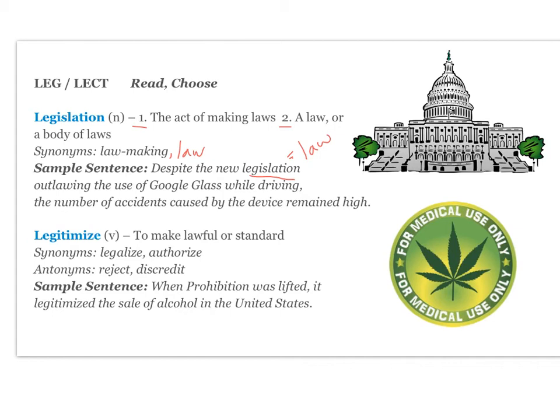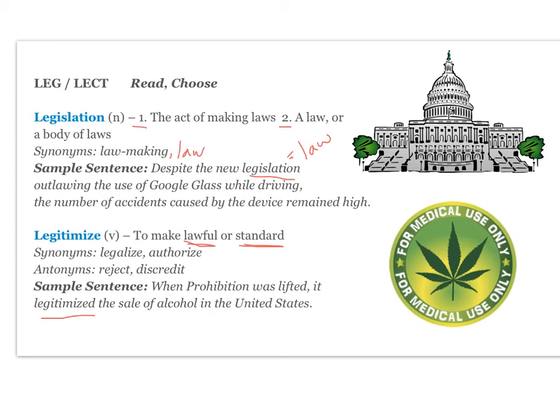Or if a lot of people start doing something and it becomes conventional, that could also be legitimized. So it could be the legalization of something, or it could also just be to become standard or to become legitimized over time. Your synonyms are legalize and authorize, and your antonyms are reject and discredit. Your sample sentence is: when prohibition was lifted, it legitimized the sale of alcohol in the United States, so it made that legal.